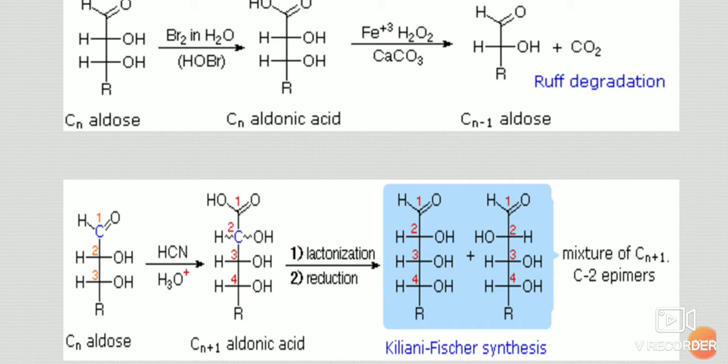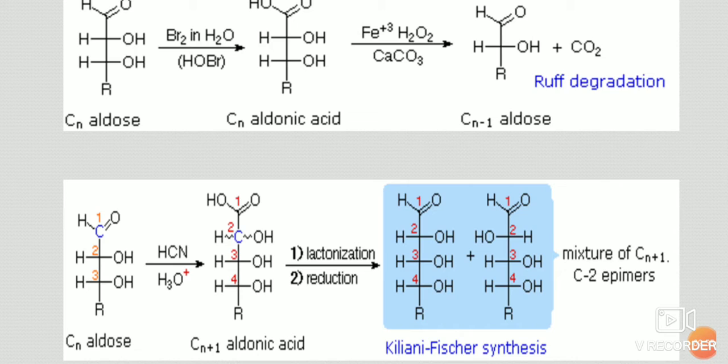So the first carbon is CHO, second is CHOH, third is again CHOH, fourth is CHOH and R, and the other isomer, differing in configuration at C2, again contains the same number of carbon atoms. That is, it converts to a mixture of Cn plus 1, C2 epimers.